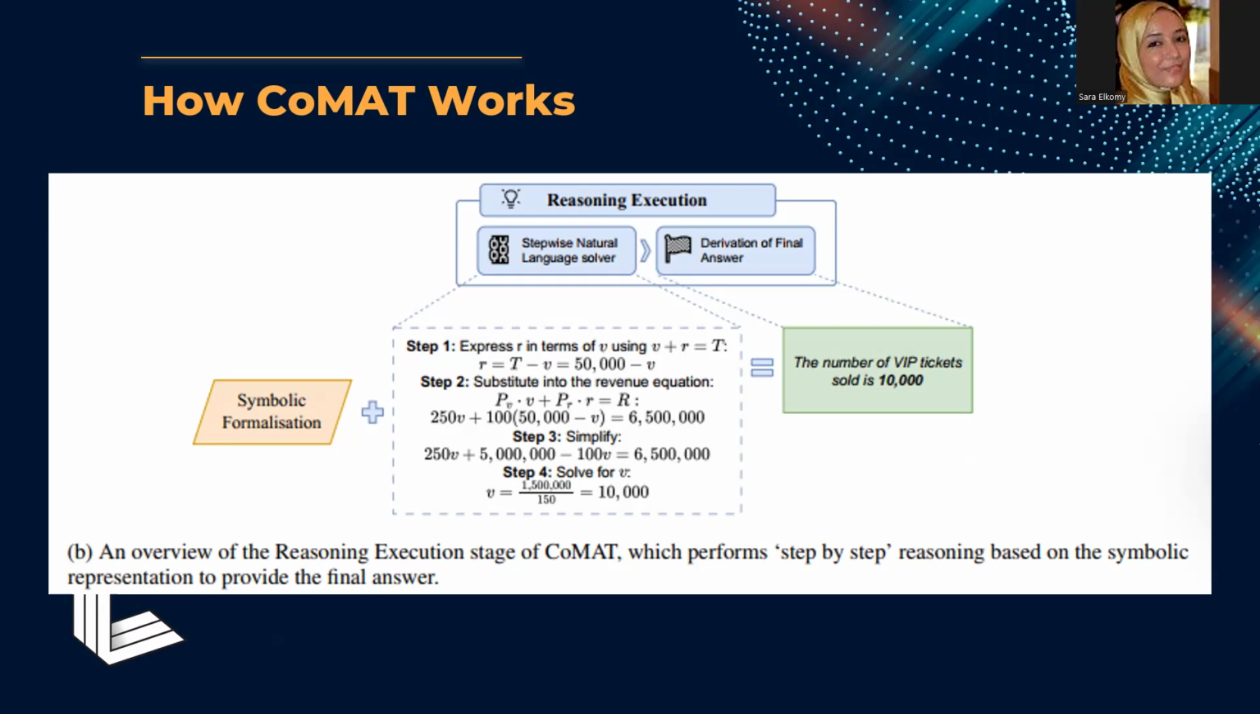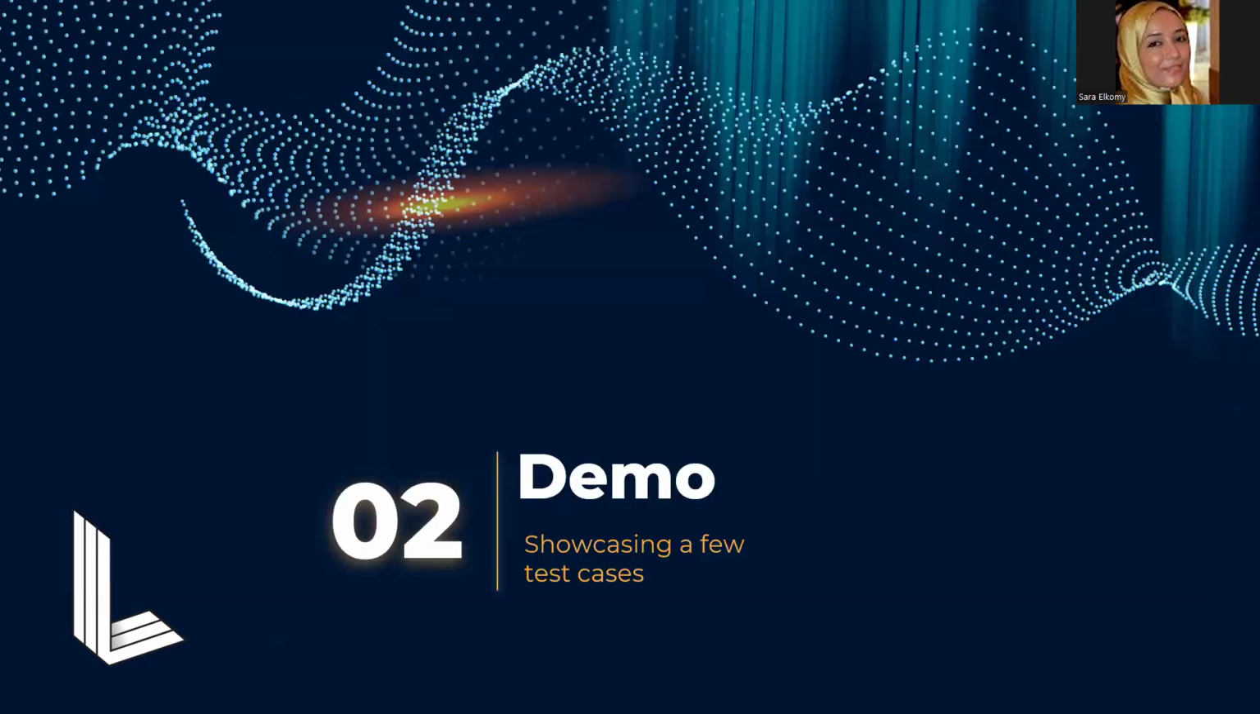Final answer. The calculated number of VIB tickets, 10,000, is confirmed as the final answer, emphasizing that the structured CoMAT approach has led to a clear and accurate solution through logical reasoning. Now the demo.